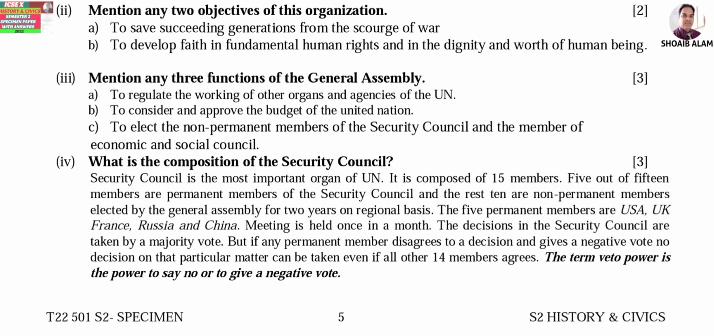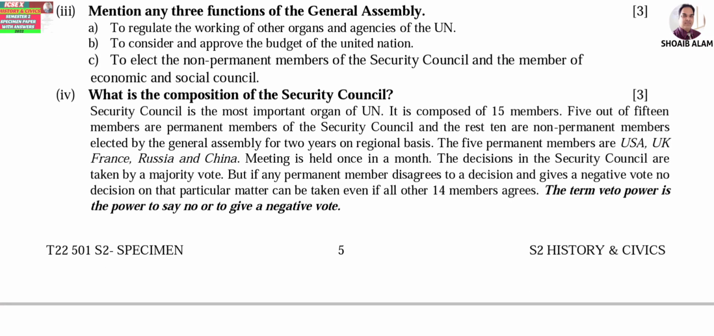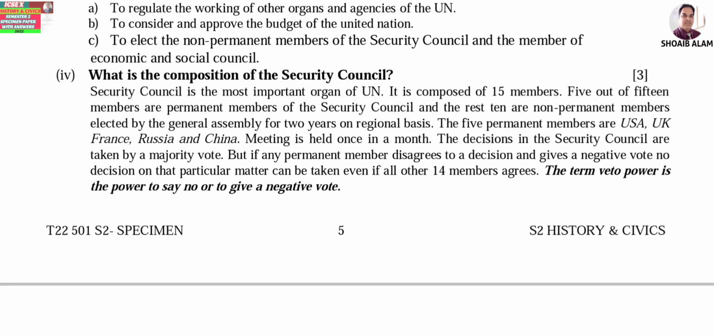Last one, number 4, this is for 3 marks. So what is the composition of Security Council? Security Council is the most important organ of UN. It is composed of 15 members. 5 out of 15 members are permanent members of the Security Council and the rest 10 are non-permanent members elected by General Assembly for 2 years on regional basis. The 5 permanent members are USA, UK, France, Russia and China. Meeting is held once in a month. Okay, so the question asks what is the composition, so you can write this first part only, up to China only you can write it down. Okay.